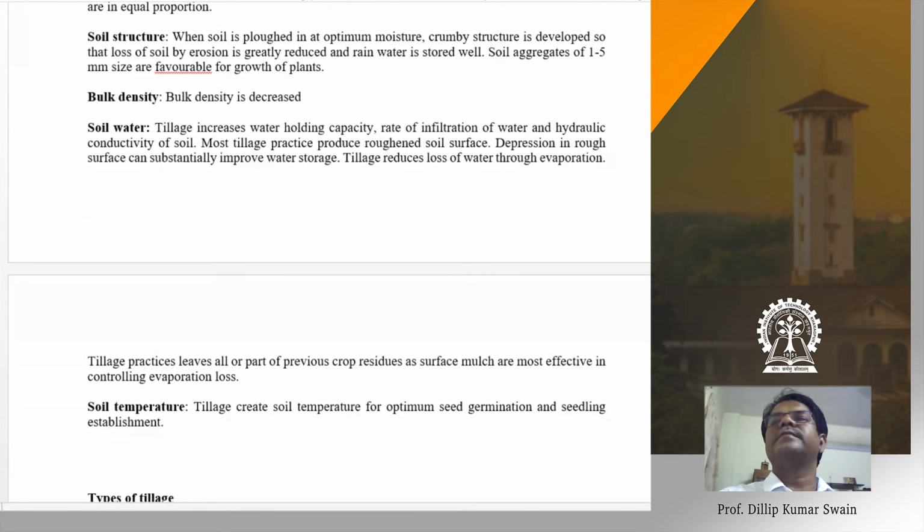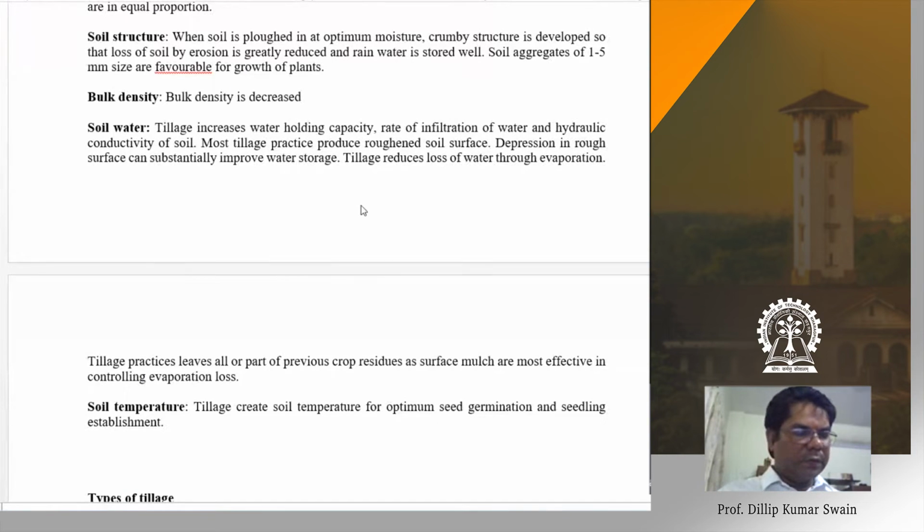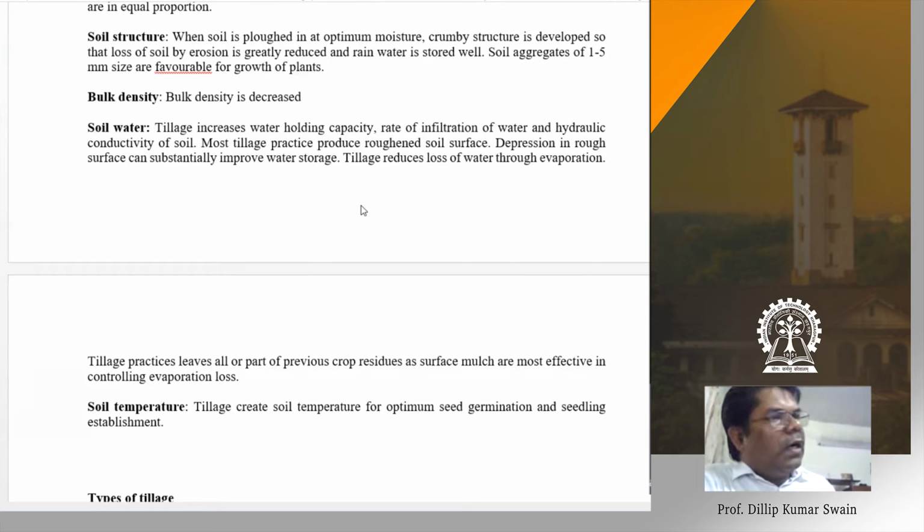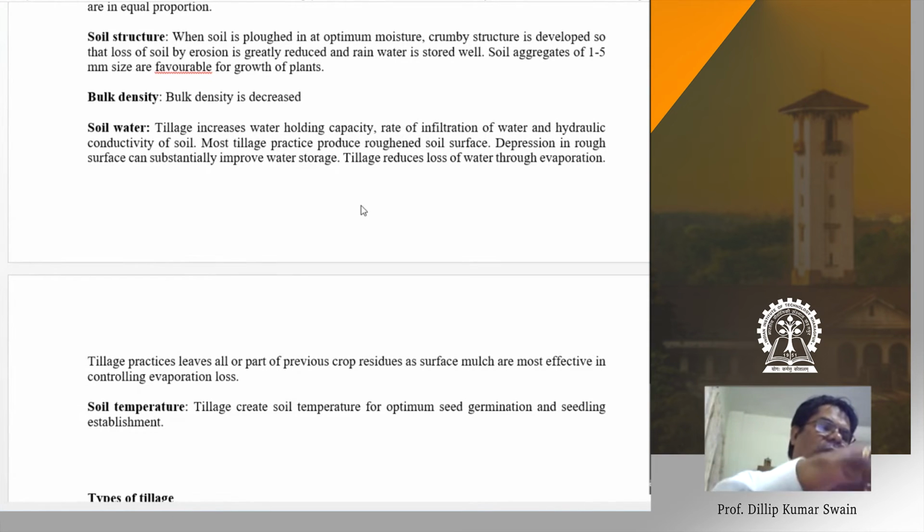Sir, I have a question. Yeah, please go ahead. How can both temperature and water holding capacity increase? If temperature increases, there is a chance of evaporation of water molecules. Not when you are going for the temperature increase, because of the soil, when you are going for summer plowing.